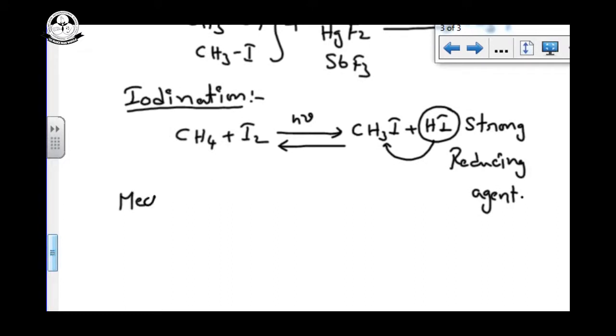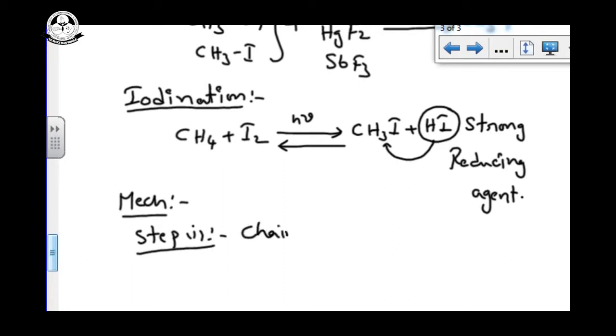Previously I wrote that the reaction with iodine is endothermic. Why, we will see. In this mechanism, as usual, step number one is chain initiation.